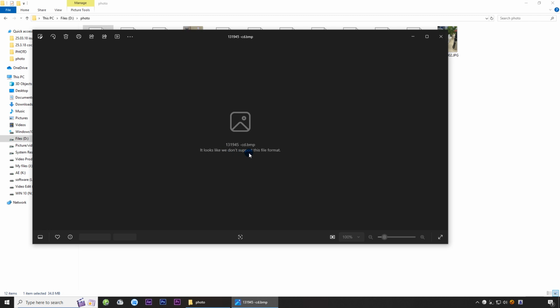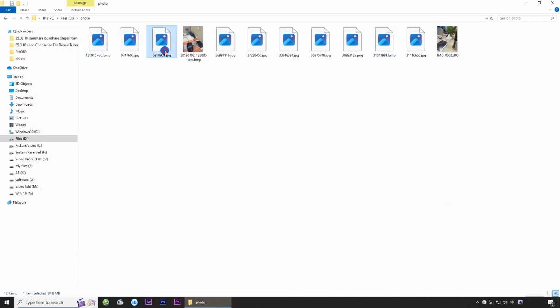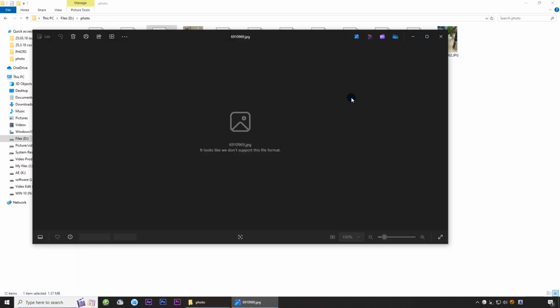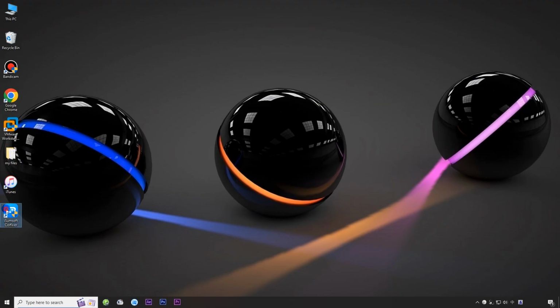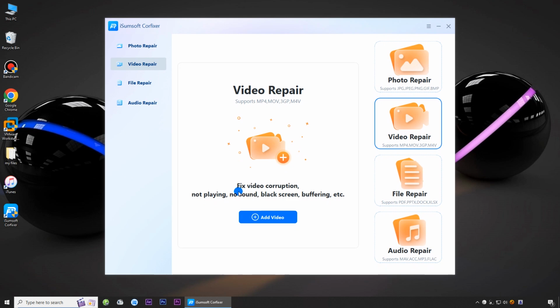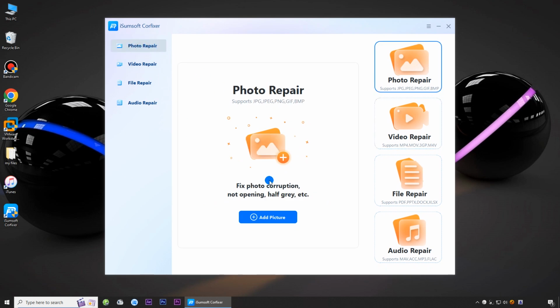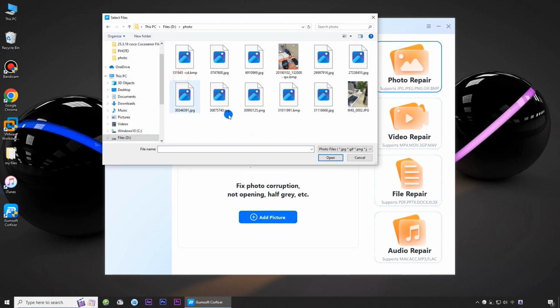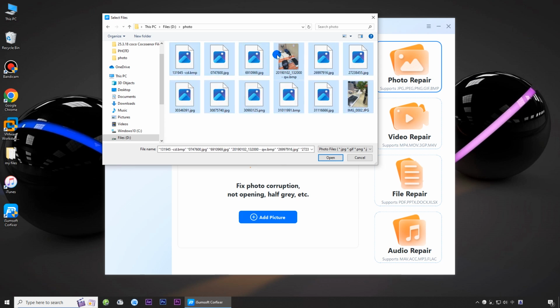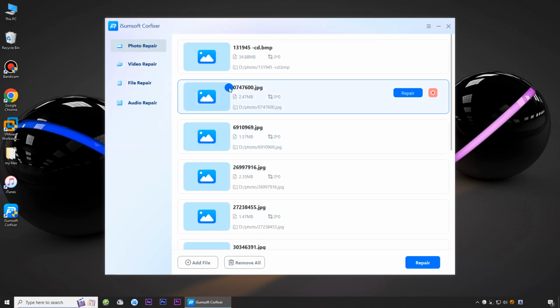These photos are damaged. As you can see, they do not open properly. Now launch iSumsoft Corfixer on your computer. Choose the Photo Repair option. Click Add Picture. Then navigate to the corrupted photos. Select them all. And click Open. These files are added to the program.